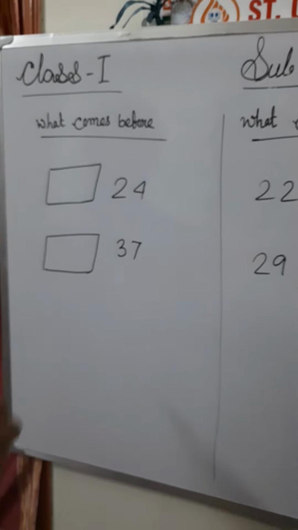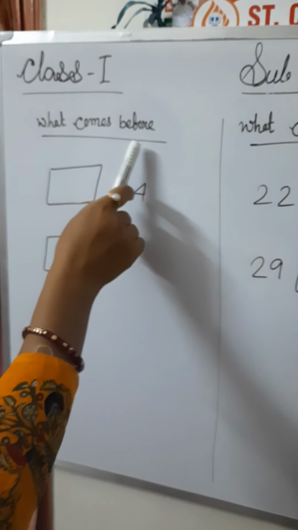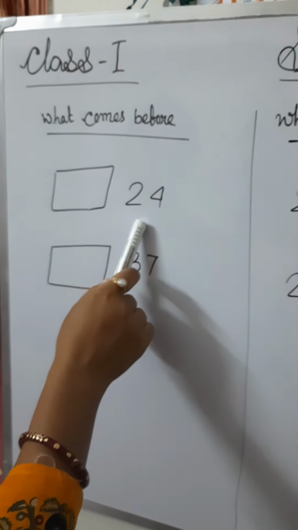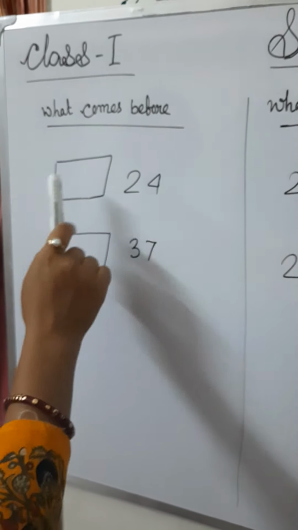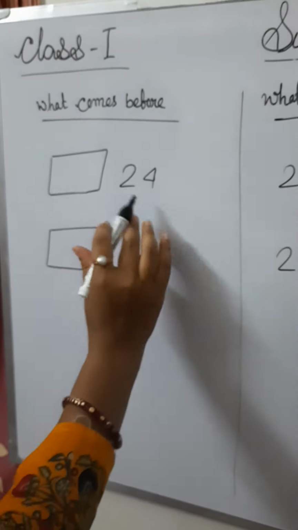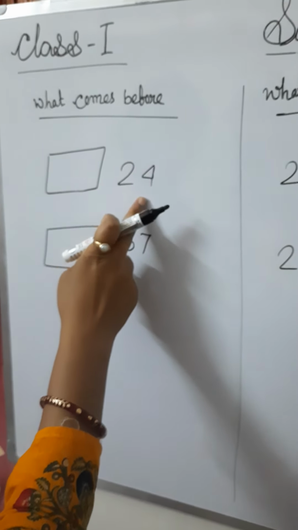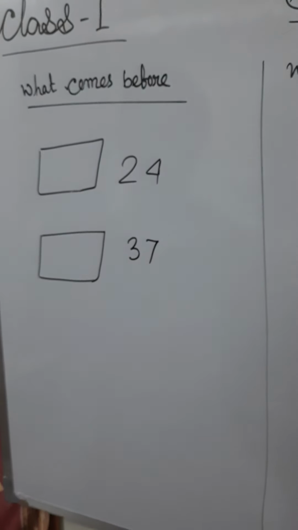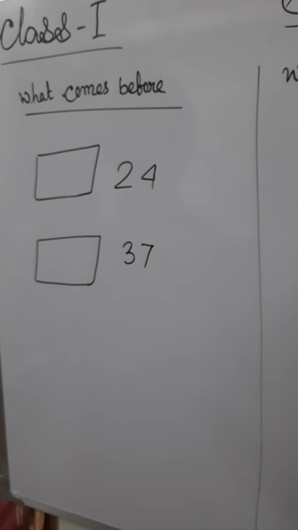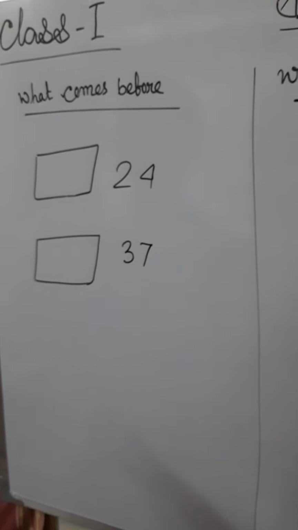My dear students, here we have to do what comes before. So we have to write the number which comes before this number. Here the number given is 24. Before 24, which number comes? That we have to write.